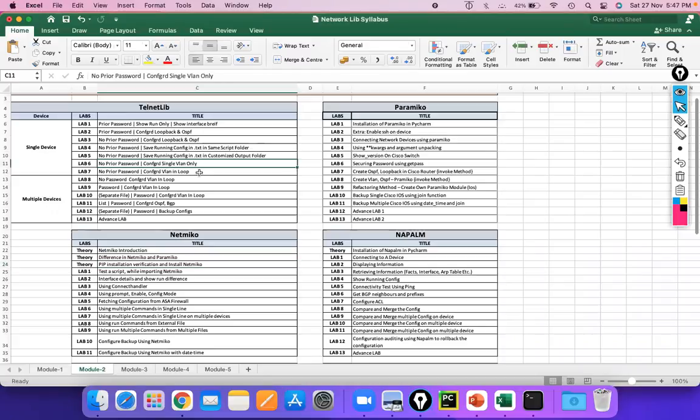So here, if you look at this particular lab, let's take lab number 8 of Paramiko, it's going to help with how to create the VLANs and how to send the OSPF configuration to the devices. That type of stuff. And if you really want that, yes, I can automate that as well. So during the class, you can come with your ideas, and I'm going to help you with that.